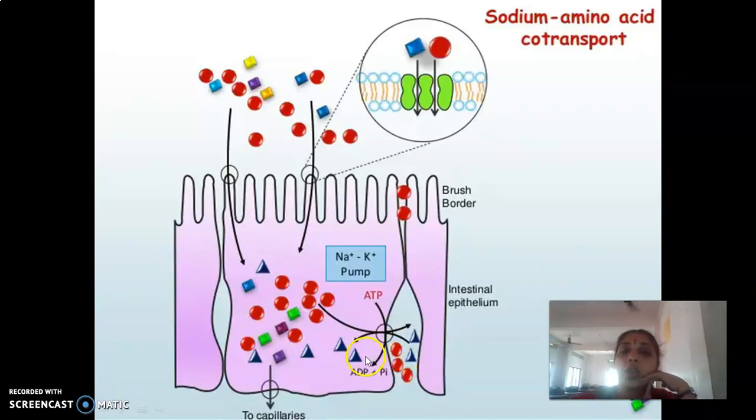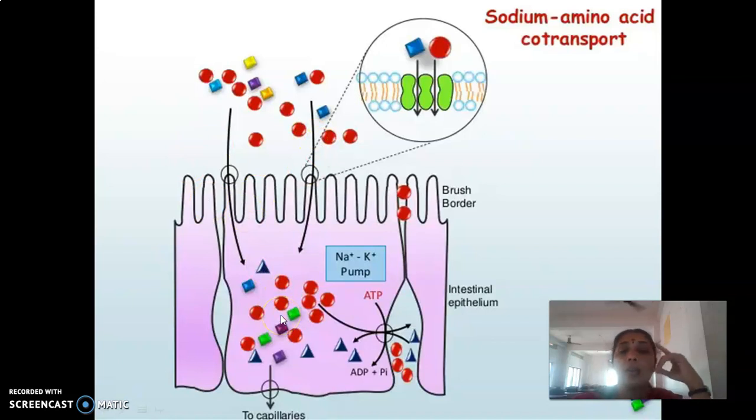The same way, in here also the sodium pump will be there. The sodium pump will be releasing the various amino acids and sodium first out of the intestinal lumen, so that the concentration is reduced. Then only these molecules can enter into the intestinal epithelial cells, right? Suppose these red colored molecules are the sodium ions, and this blue, yellow and lilac colored are the amino acids.